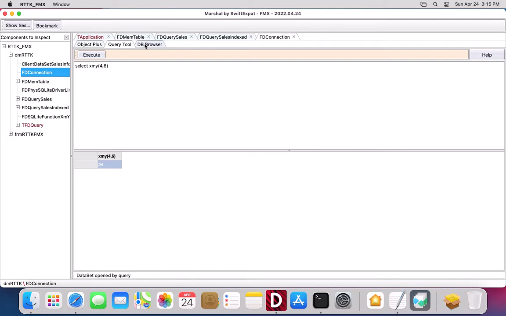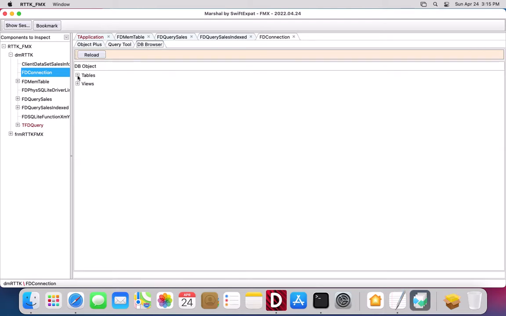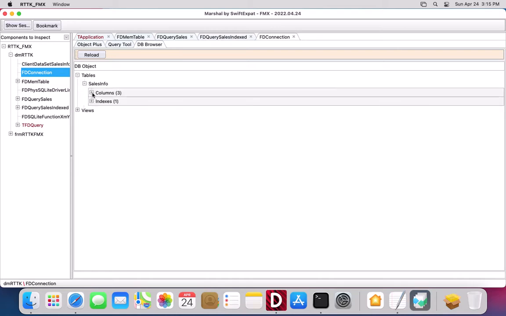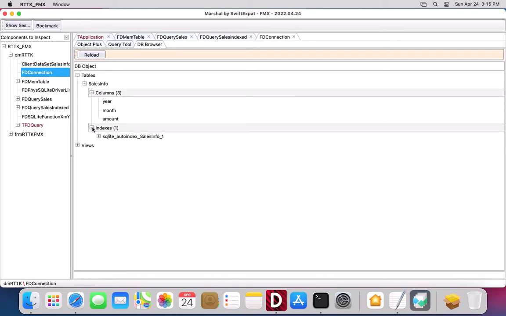The FD connection also receives an additional tab called DB Browser to browse the objects in your database. Tables and views populated from the metadata that is seen by FireDAC across the active connection. So here we can see the table sales info has 3 columns visible by FireDAC.